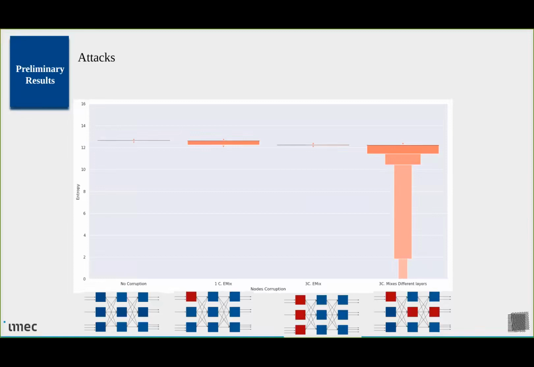The second graph is what if we have one corrupted node? We can see that the average is close to no corruption. However, we have a higher variance. What's interesting here is the third and fourth graph. Even though the capability of the attacker is the same, in the third graph and the fourth graph, the attacker is controlling three mixes. However, if the 3 mixes are in one layer, we get much better anonymity. And this is because all the messages will go through only one corrupted mix. However, in the fourth one, some messages will go through an entire corrupted path.